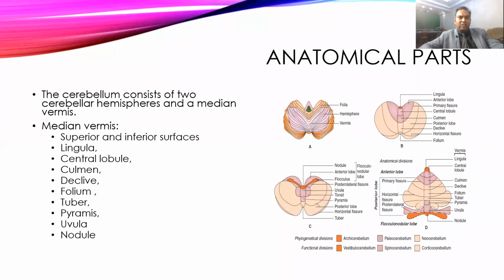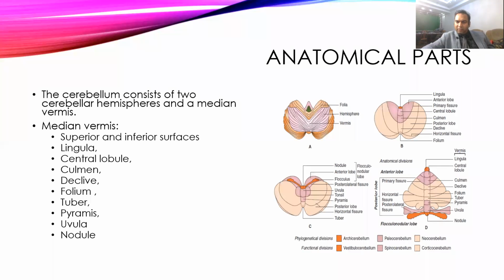Then come to the different parts of the cerebellum. The cerebellum is divided into two cerebellar hemispheres and a central median vermis. The median vermis has different parts, divided from superior to inferior: lingula, central lobule, culmen, declive, folium, tuber, pyramis, uvula, and nodule.